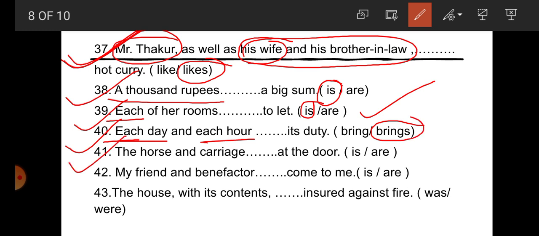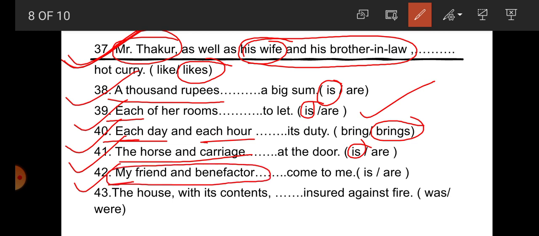Number 41. The horse and the carriage dash at the door. Student, horse and carriage are always used together. So is is correct. 42. My friend and benefactor. Student, here again the possessive adjective my is used only one time. So it indicates that my friend and benefactor is only one person.